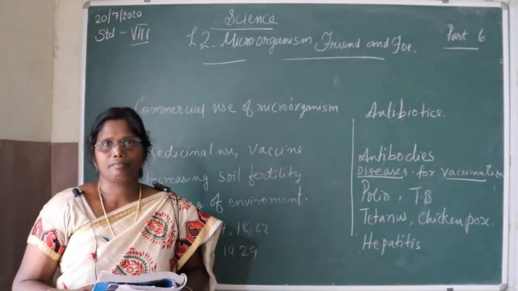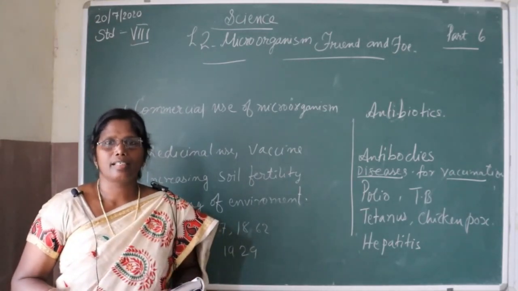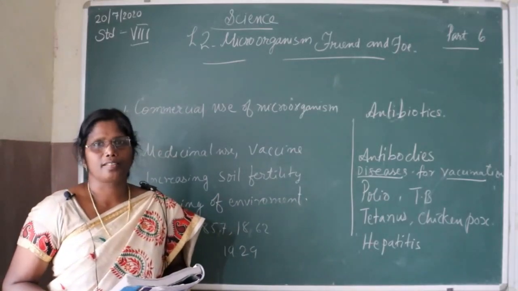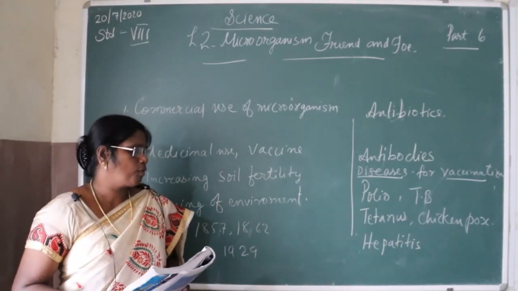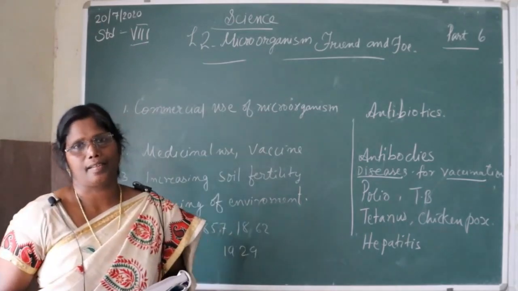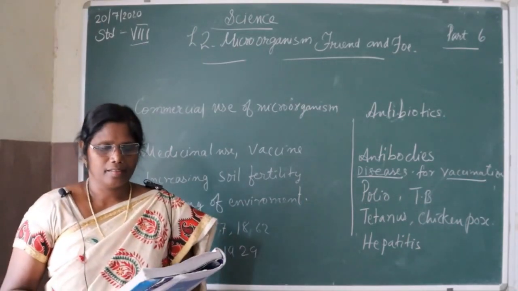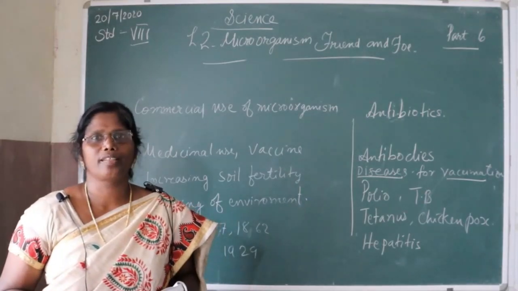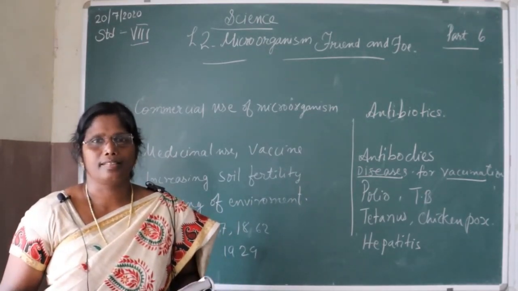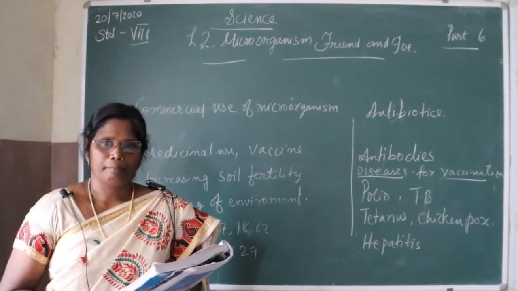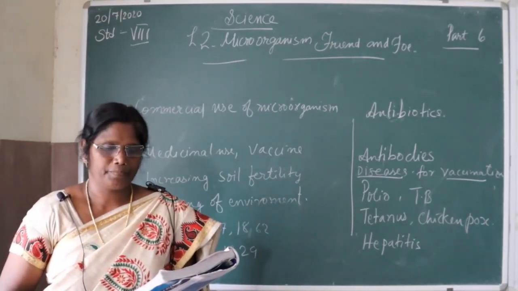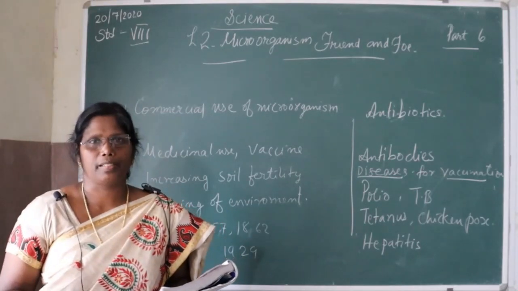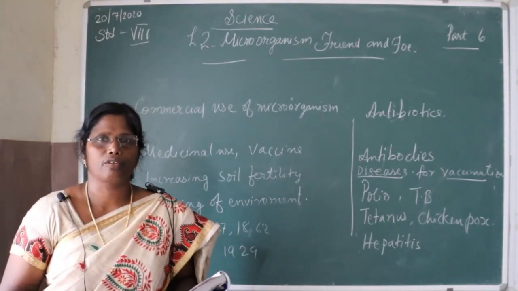We take vaccines against diseases such as polio, tuberculosis, tetanus, chickenpox, hepatitis, etc. It is essential to protect all children from diseases by giving vaccination, and the necessary vaccines are available in hospitals, whether private or government.